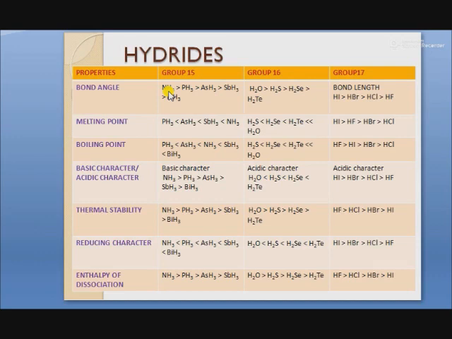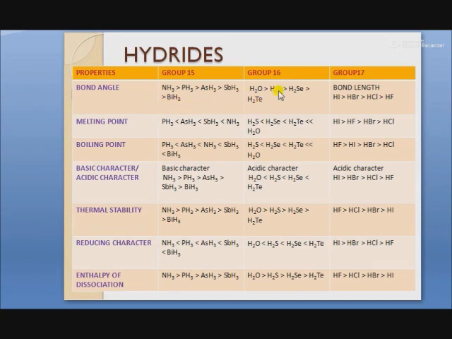When we move from top to bottom in a group, electronegativity decreases and size increases, which results in a decrease in the force of repulsion between the adjacent bond pairs, and it is maximum in ammonia and minimum in bismuth hydride.